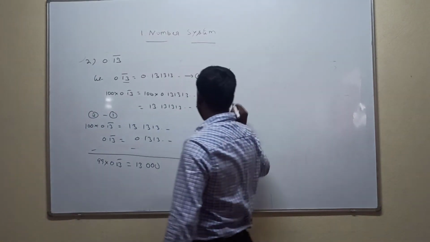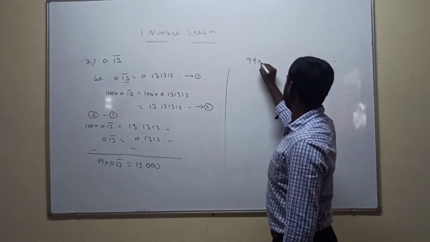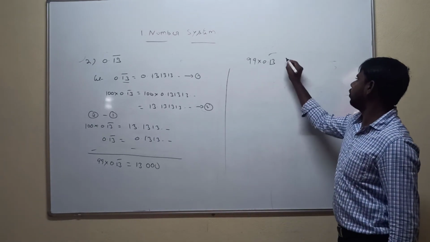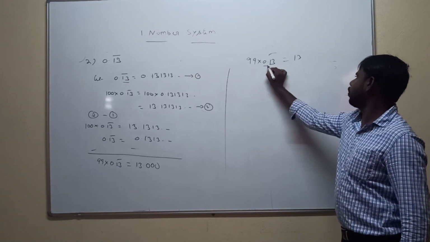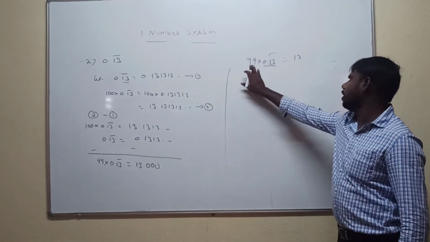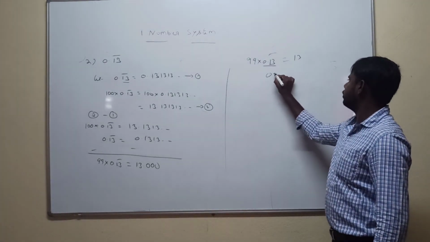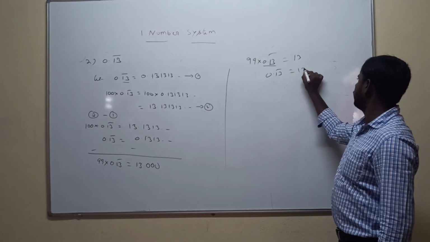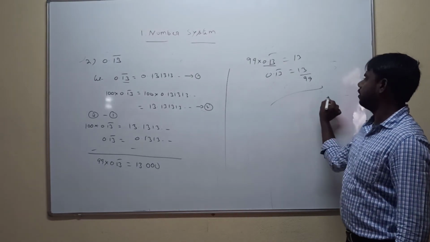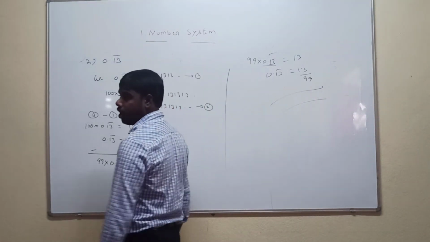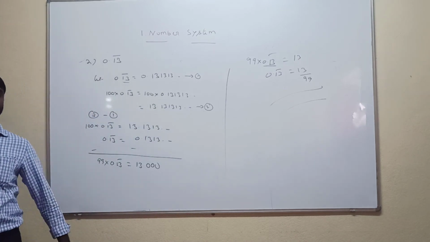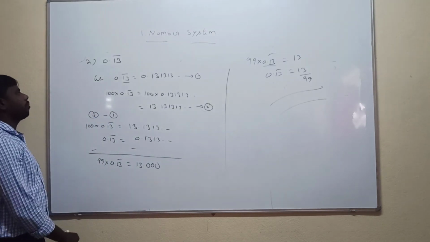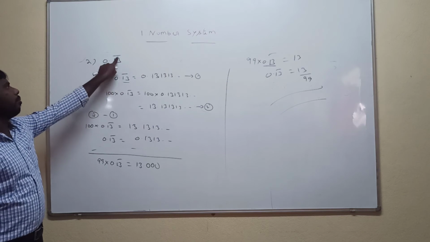So what is the final answer you got? 99 into 0.13 bar is equal to 13. To calculate 0.13 bar, 99 is in the denominator. So 0.13 bar is equal to 13 by 99. There is the answer.